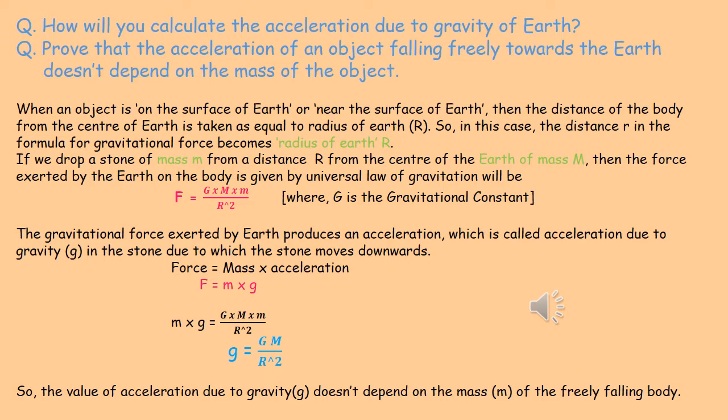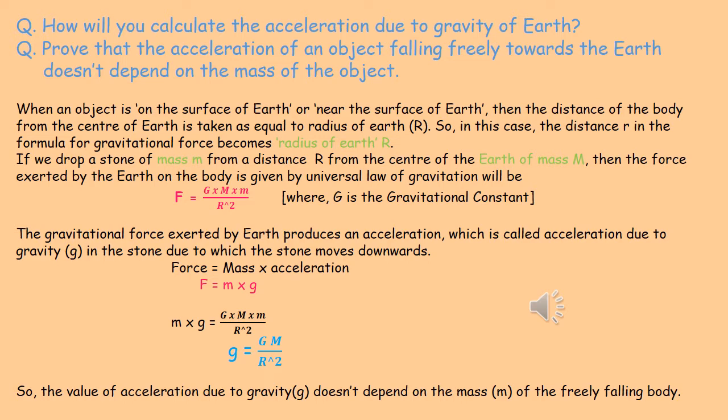If we drop a stone of mass small m from a distance r from the center of the Earth of mass capital M, then the force exerted by the Earth on the body is given by the universal law of gravitation: capital F is equal to G M m by r square, where capital G is the gravitational constant.